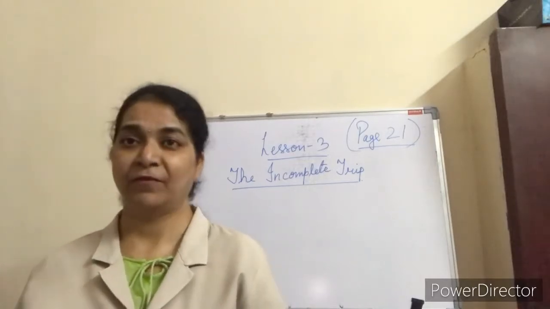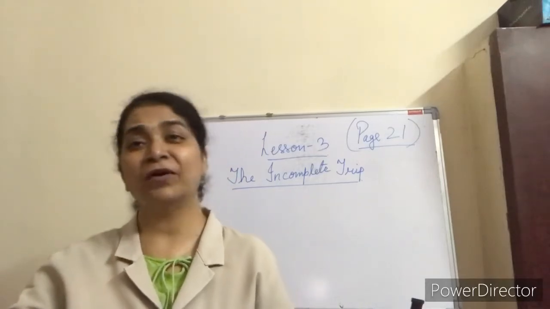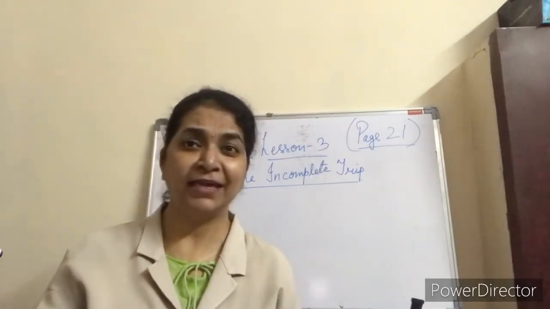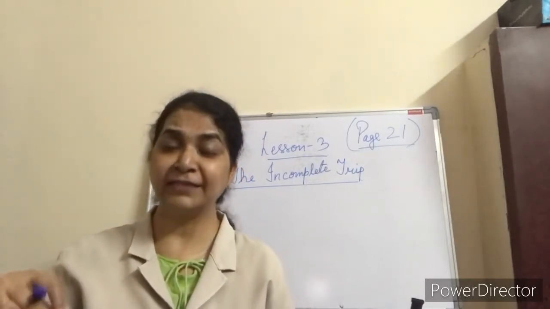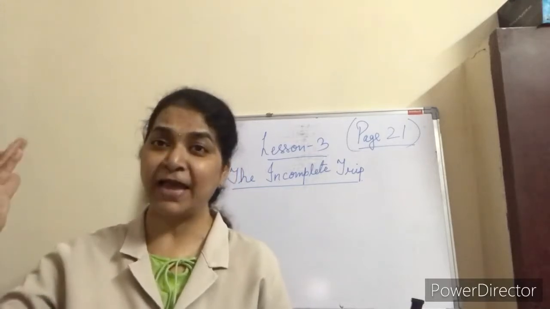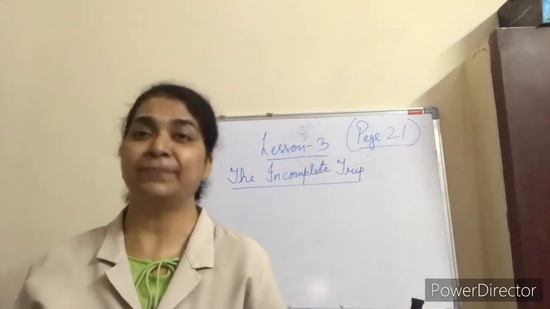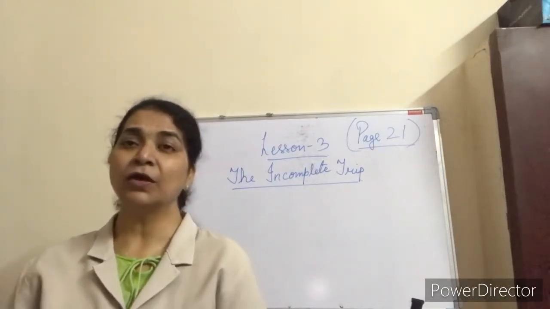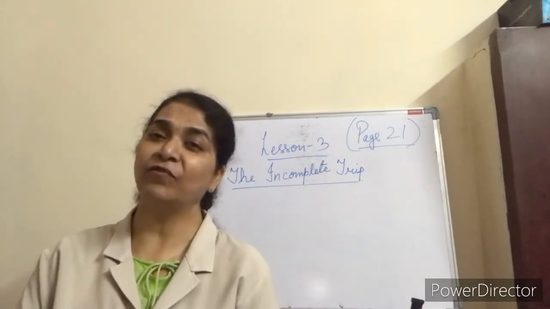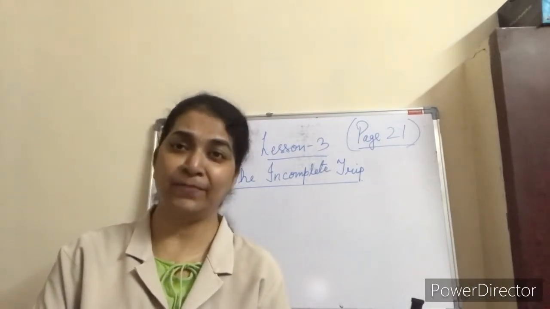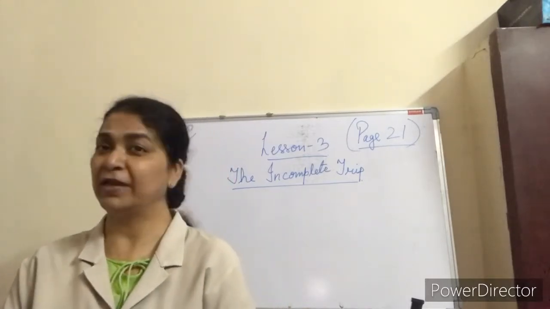So, trip. What is a trip? When we go from one place to another, we plan for a holiday, we leave our house for a few days and go somewhere, and we plan for going there and coming back, that is called a trip. So in this lesson they have planned for a trip but it is not completed. It is incomplete. The Incomplete Trip. It's a very nice lesson.